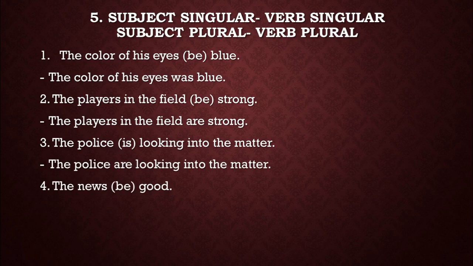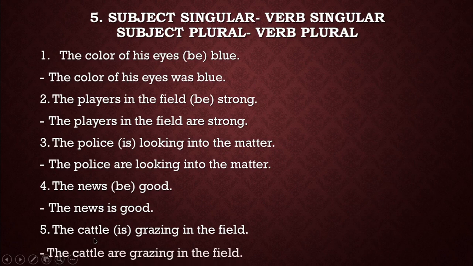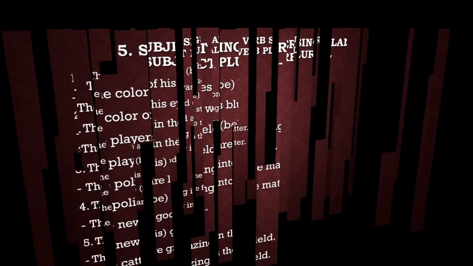The news be good. So the news is a singular subject. So the verb will be singular also. The news is good. Next, the cattle is grazing in the field. Cattle indicates a plural form. So we will write, the cattle are grazing in the field. Okay, move to the next slide.